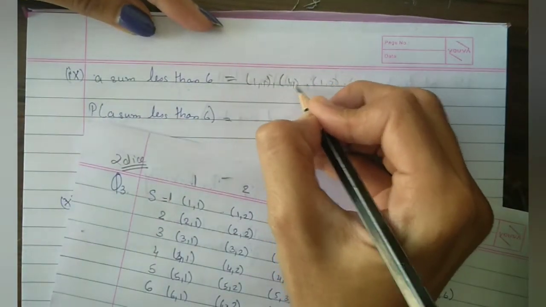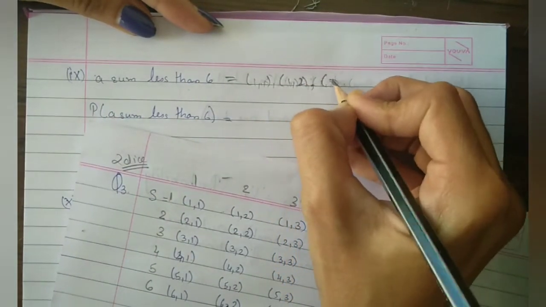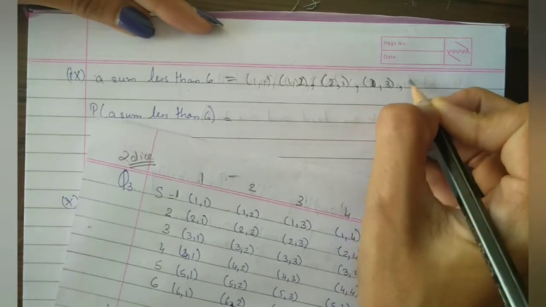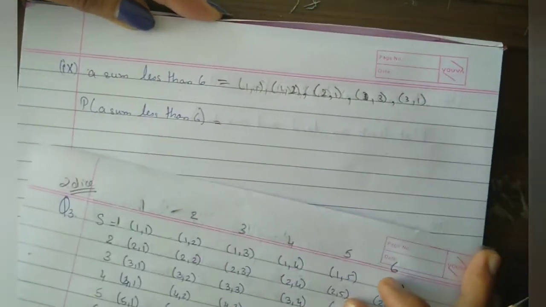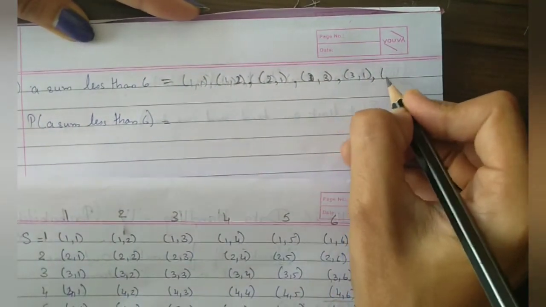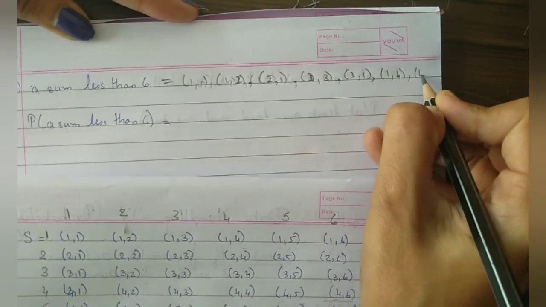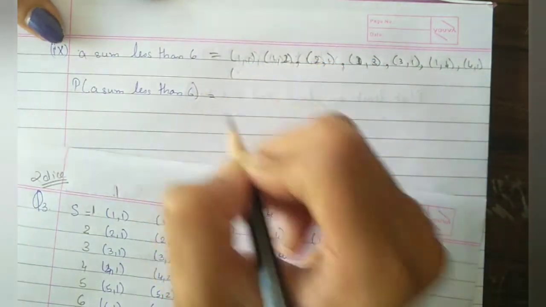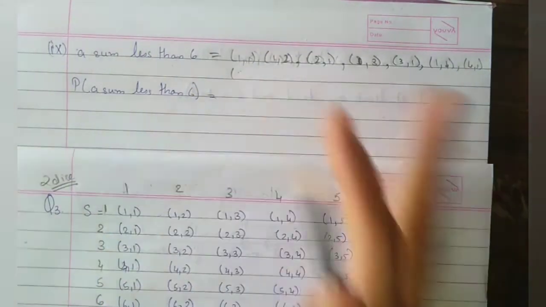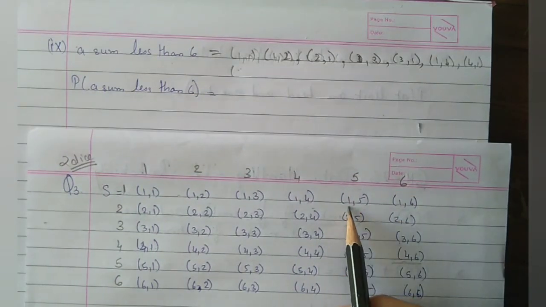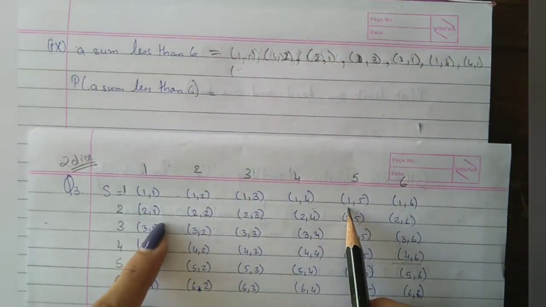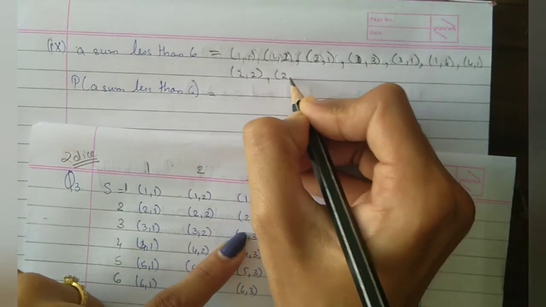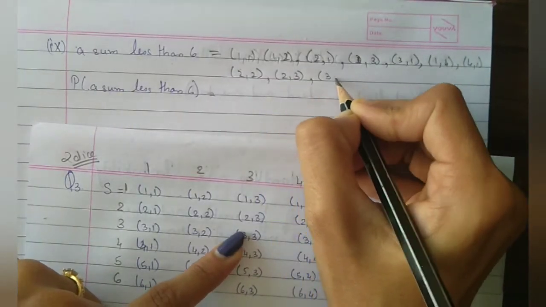First one 1 2. So 2 1 is also the same. 1 3, then 3 1. Okay, then 1 4, so 4 1. Then 2 2, 2 3, so we can write the inverse also, 3 2.